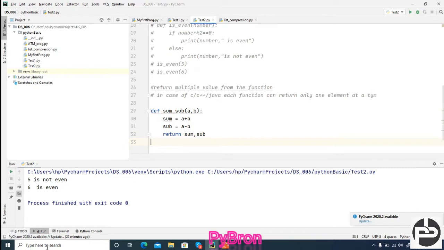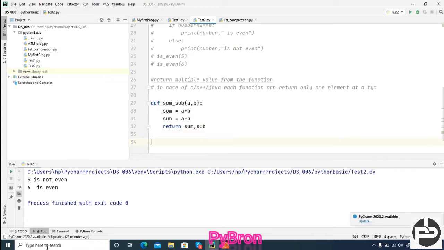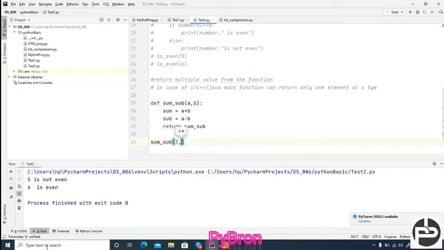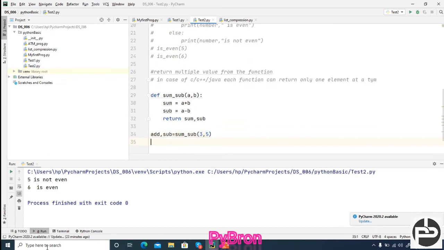Now just try to understand here. I'm going to call this sum subtraction method, and here I'm passing 3 comma 5. What is the return type? It will return two things, summation plus subtraction. Whatever it returns, I'm going to store in two variables, like add comma subtraction. Got it? First it will return the summation. The summation result will get stored inside the add variable, and the subtraction result will get stored inside the sub variable.